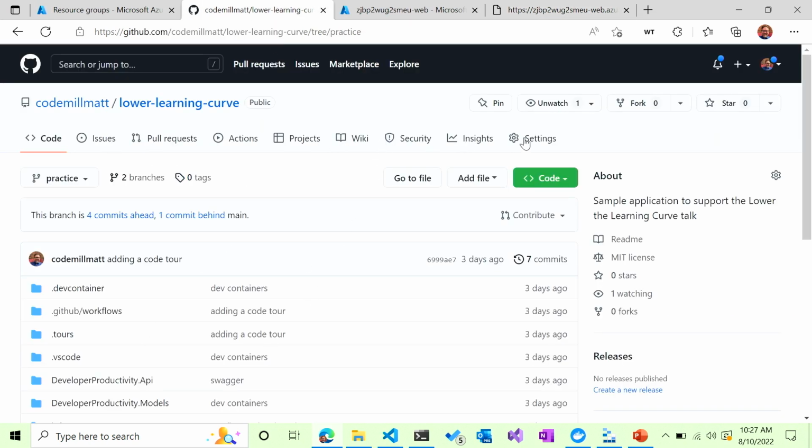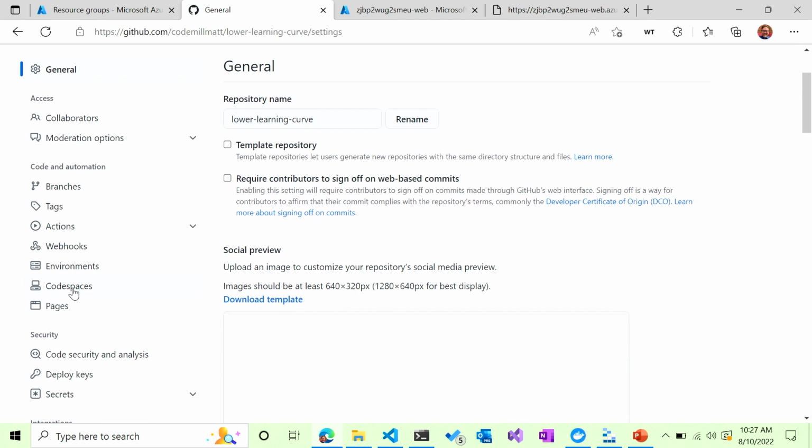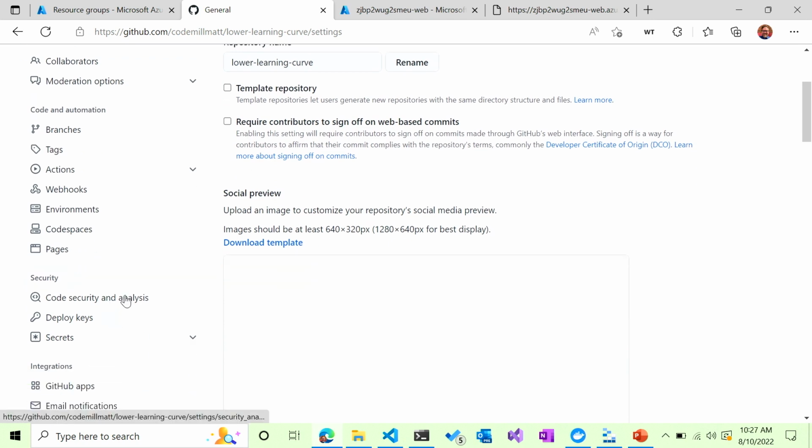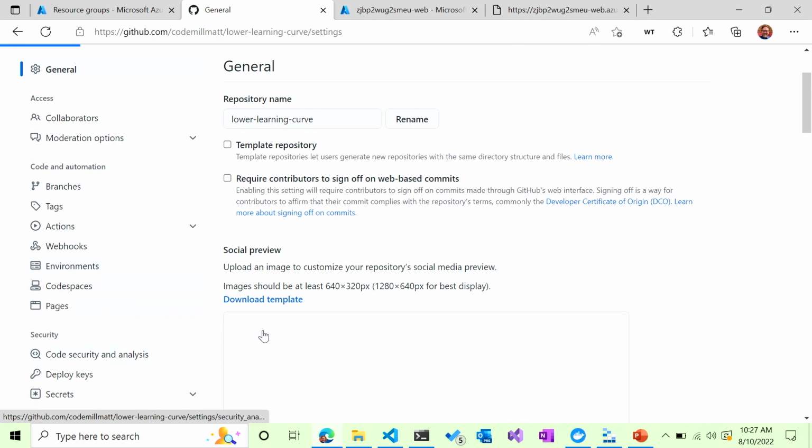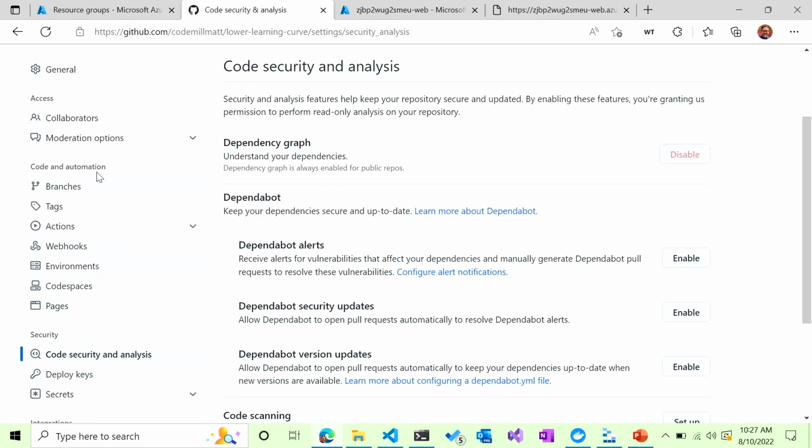And let's look, settings. And if I go down to, no, not there.